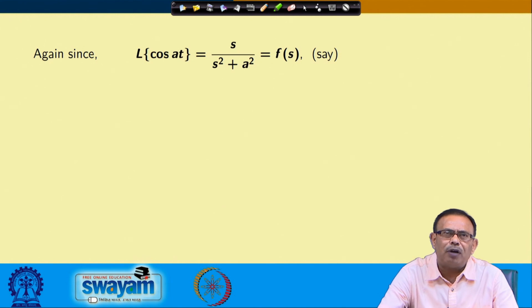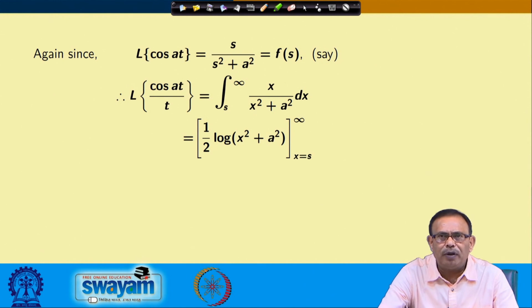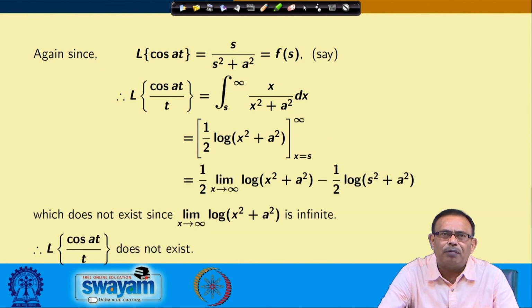Now, for the Laplace transform of cos at by t, you first assume the Laplace transform of cos at is s by s square plus a square. Then the Laplace transform of cos at by t you can write as this integral from s to infinity, and if I evaluate the integral, it will come in terms of log, which will be half into the limiting value of this. This limit extends to infinity, log of x square plus a square does not exist. Therefore, the Laplace transform of cos at by t does not exist.